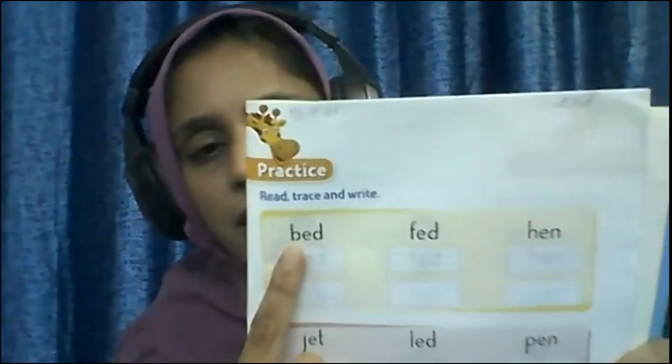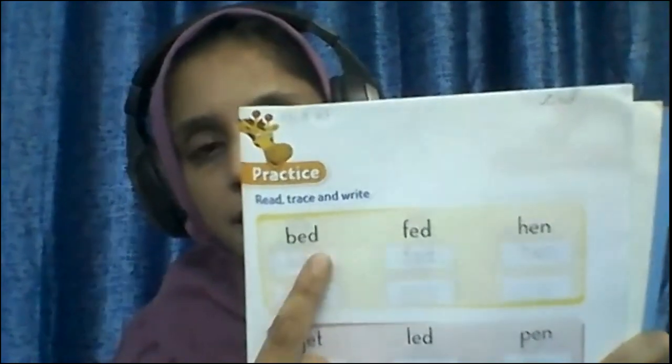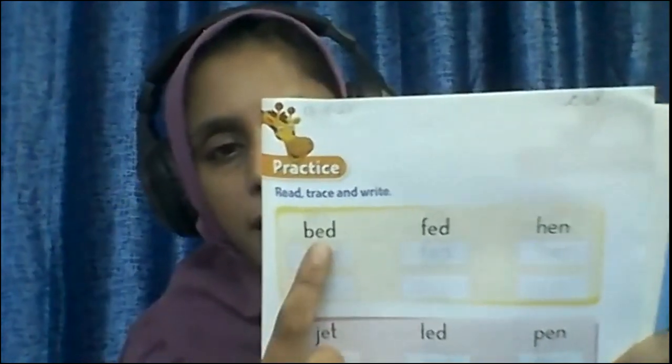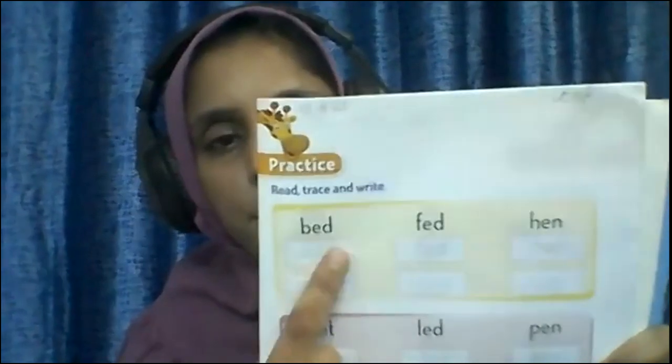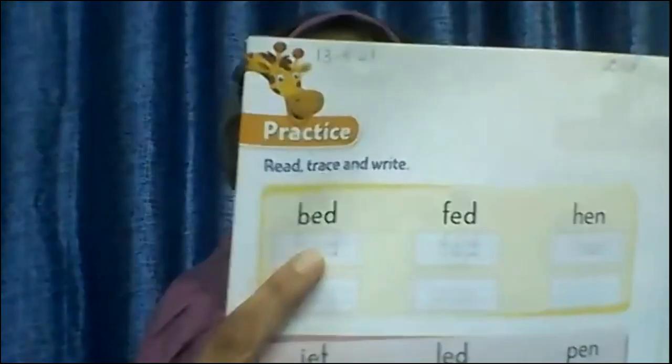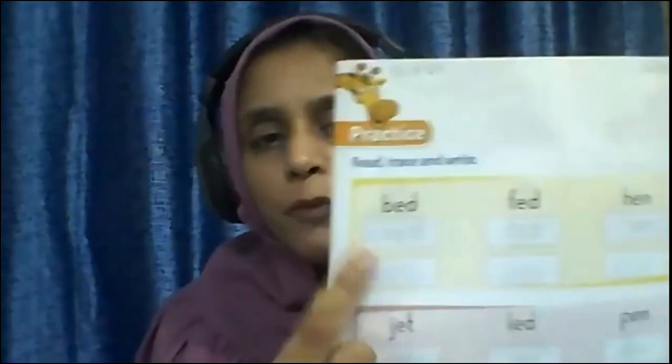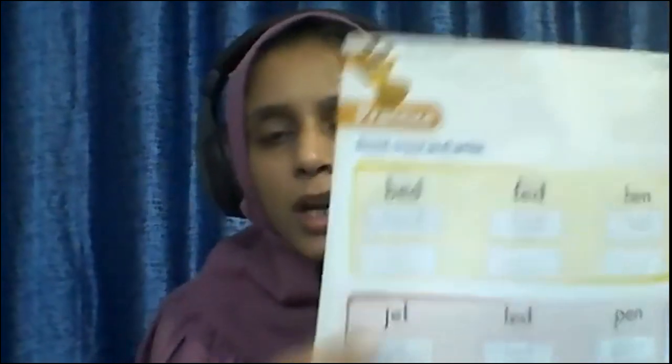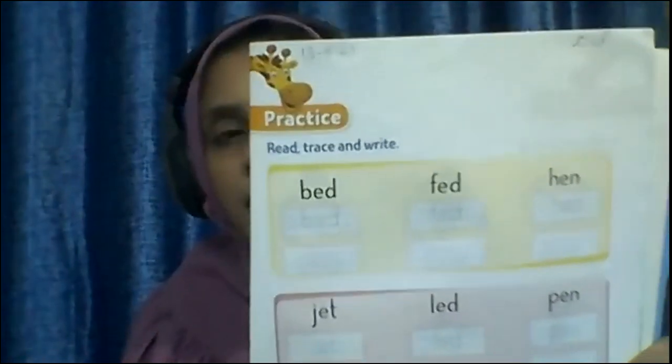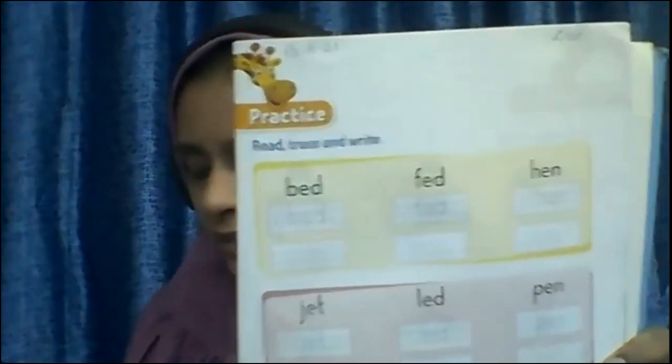We just read it. B-E-D. Bed. So the first word is bed. You have to write bed. First trace it and then write it.